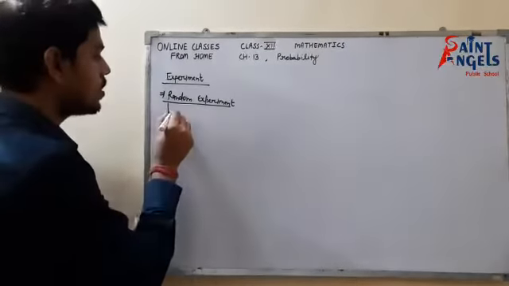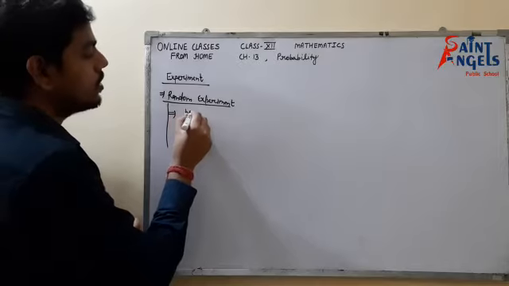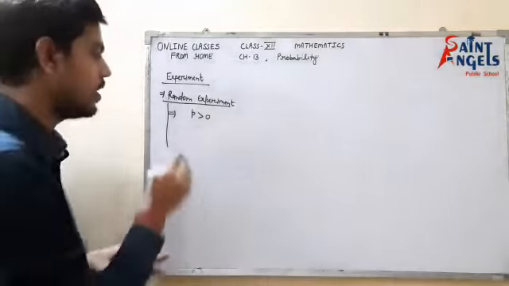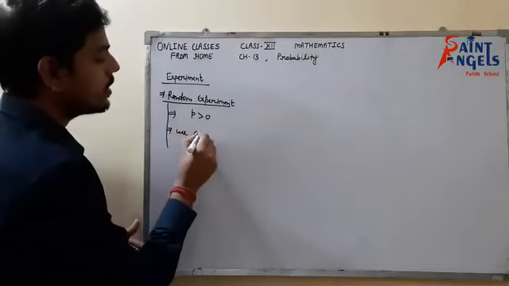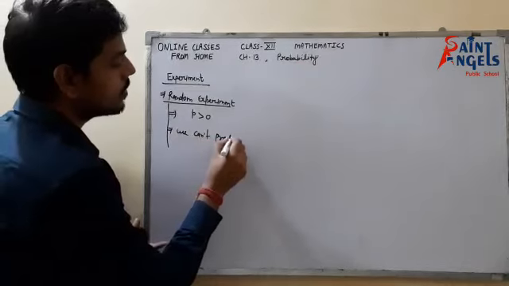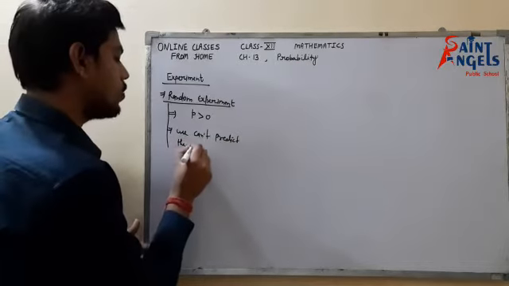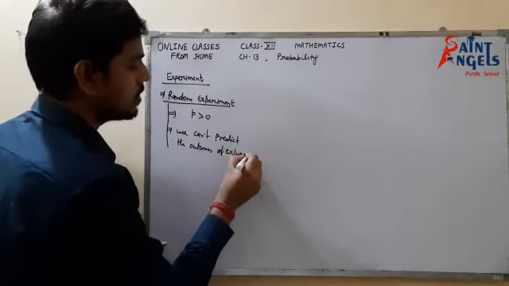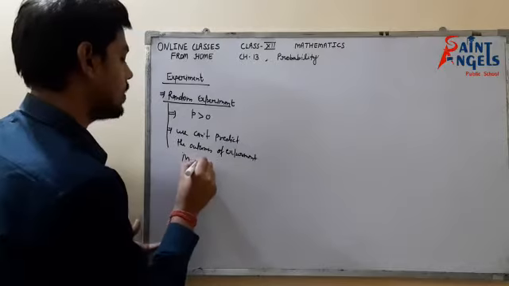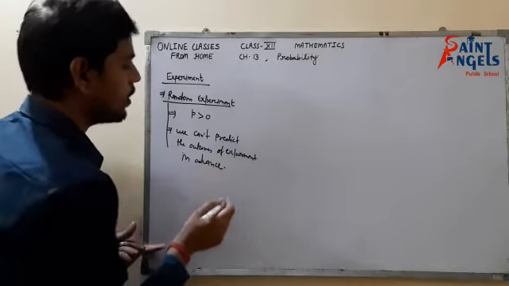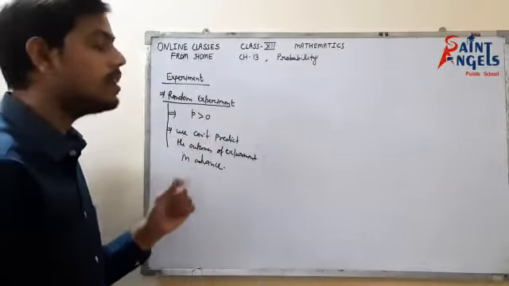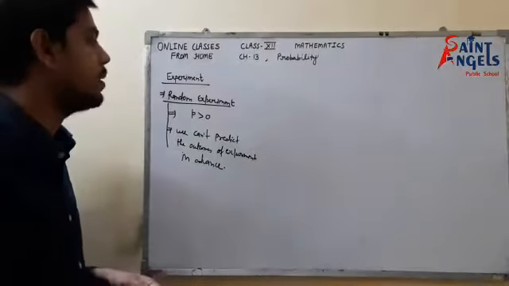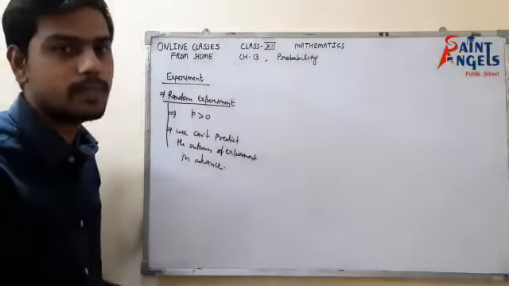First, its probability should be greater than 0. Second, we can't predict the outcome of the experiment in advance. All those experiments which have probability greater than 0 and whose outcome cannot be predicted in advance come under the category of random experiment.